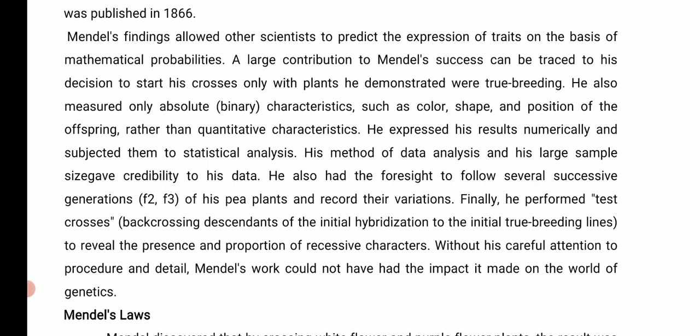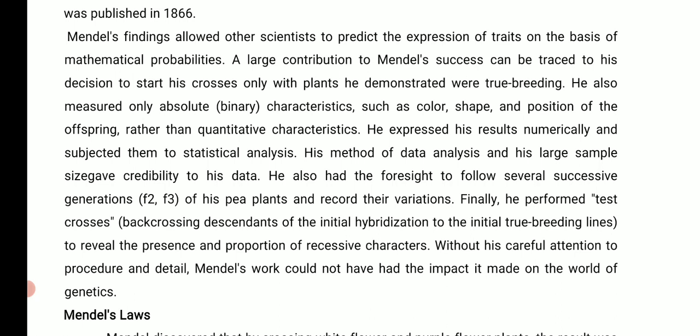Then he also performed test crosses or back crossing. You will learn about test crossing with another miss. After he crossed them, he performed a test cross back with the parent to see if what he predicted would come true. And obviously it came true.